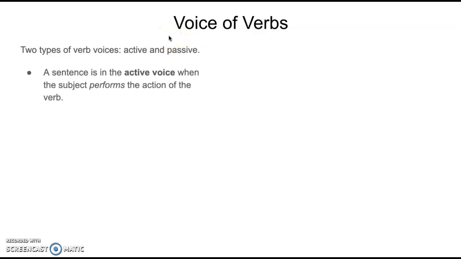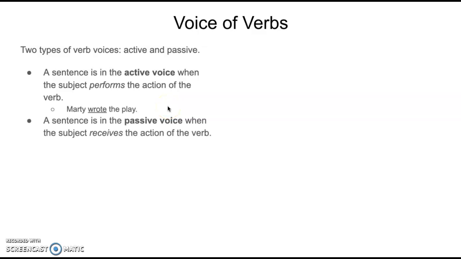A sentence is in the active voice when the subject performs the action of the verb. Okay? Here's what it looks like. Marty wrote the play. The subject, Marty, is performing the action of writing upon the play.